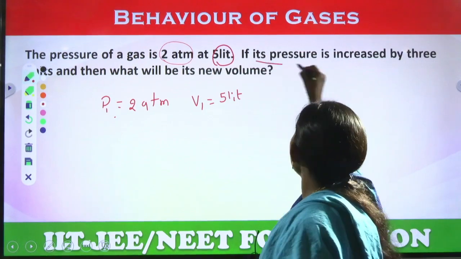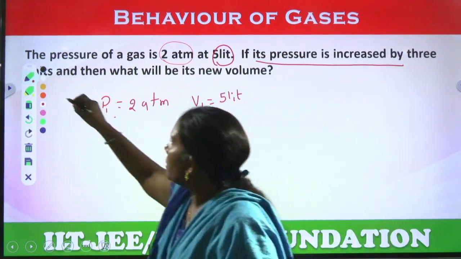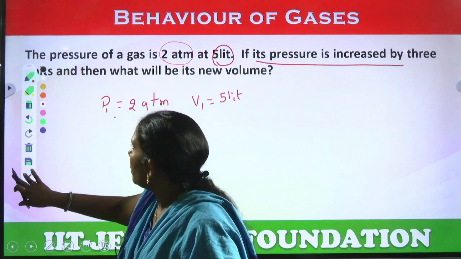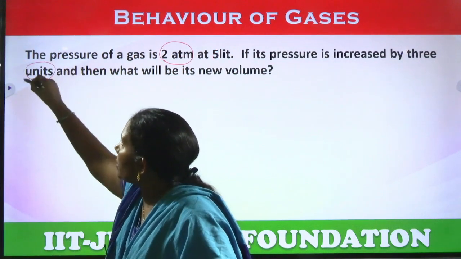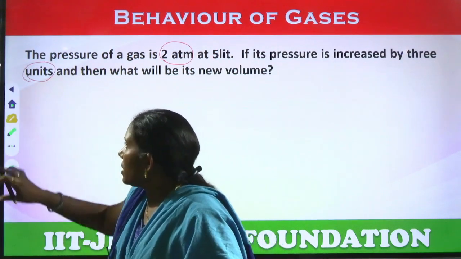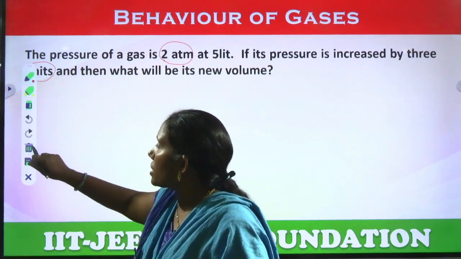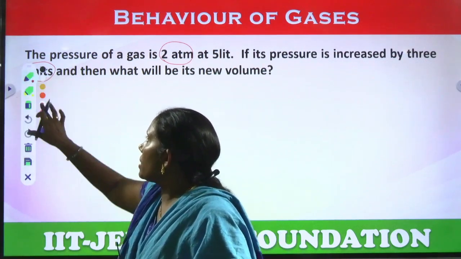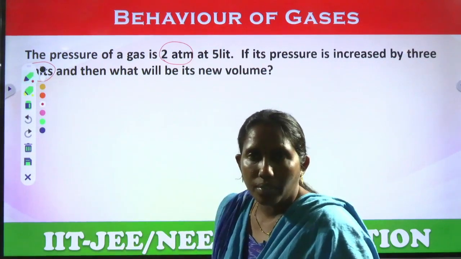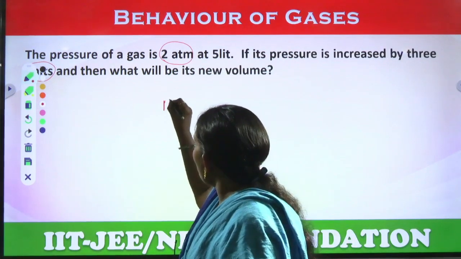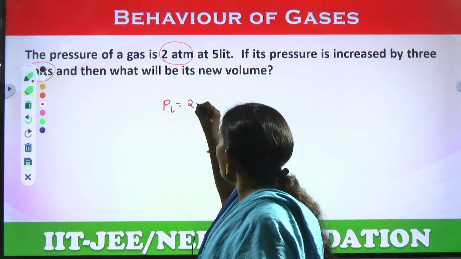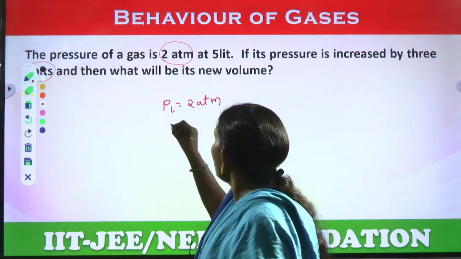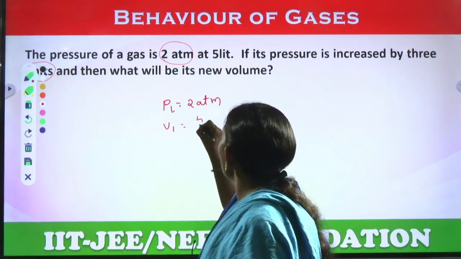If its pressure is increased by 3 units, this is very important. He asked pressure is increased by 3 units. So first of all, P1 equals 2 atmospheres, V1 equals 5 liters.